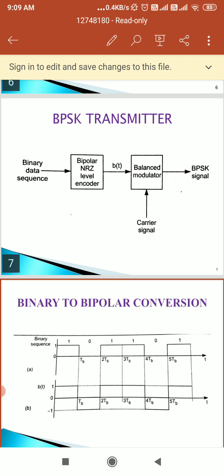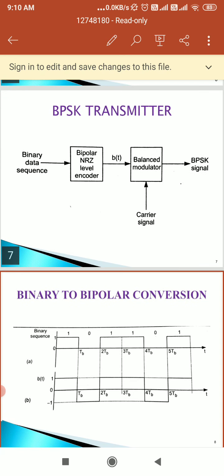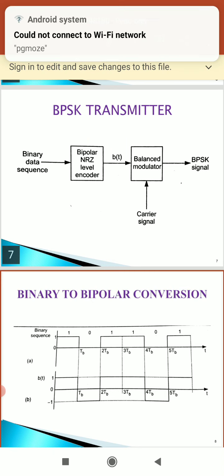We take S1 of t equal to square root of 2Ps, or A, into cos 2 pi fct, and the second signal S2 of t equal to square root of 2Ps cos 2 pi fct plus pi. We use S1 of t to represent 1 and S2 of t to represent 0. So S2 of t equals minus square root of 2Ps cos 2 pi fct. Here S of t depends only on B of t, which is the binary data we are sending.